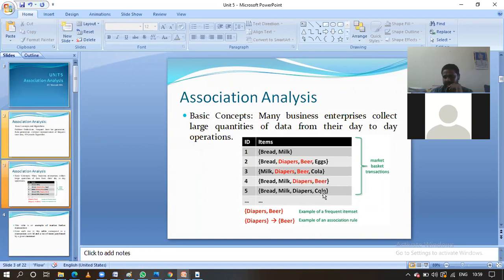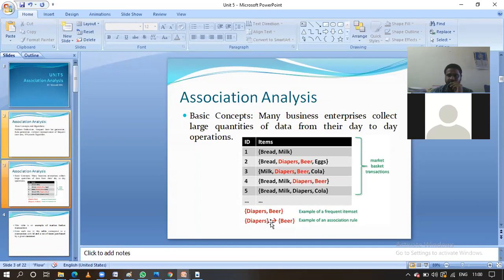Okay. If you observe here, guys, diapers and beer are there in the second transaction, diapers and beer in the third transaction, and diapers and beer in the fourth transaction. This is the example for frequent items, guys. Here these two items are purchased together, and it is repeated three times out of five transactions.